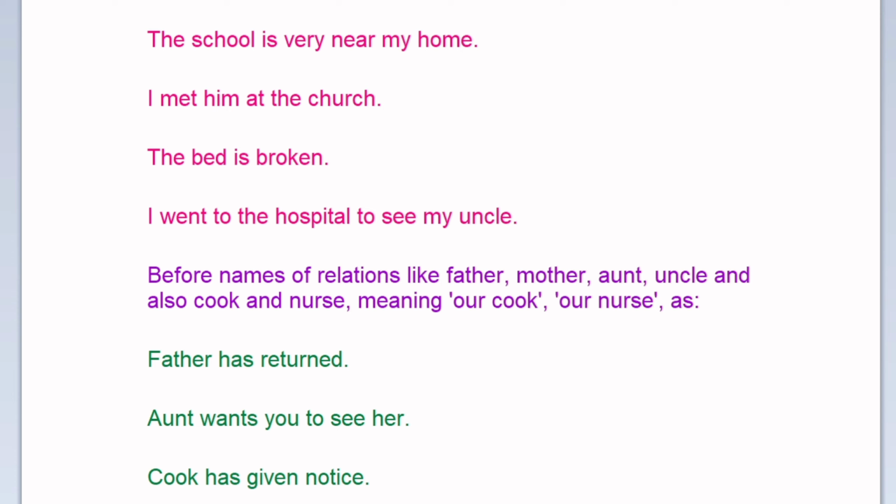Next, before names of relations like father, mother, aunt, uncle, and also cook and nurse, meaning our cook, our nurse, as in "Father has returned." "Aunt wants to see her." "Cook has given notice."